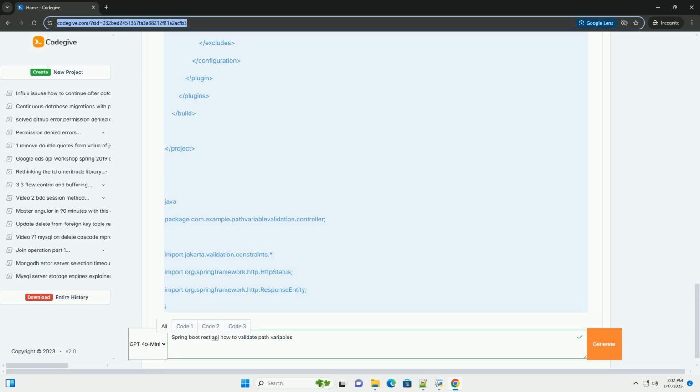Explanation. 1. @ValidProductId, the custom annotation. @Constraint(validatedBy = ValidProductIdValidator.class) specifies the validator class that will handle the validation logic. @Target(ElementType.PARAMETER) indicates that this annotation is intended for method parameters, path variables in this case. @Retention(RetentionPolicy.RUNTIME) ensures the annotation is available at runtime, allowing Spring's validation framework to process it.